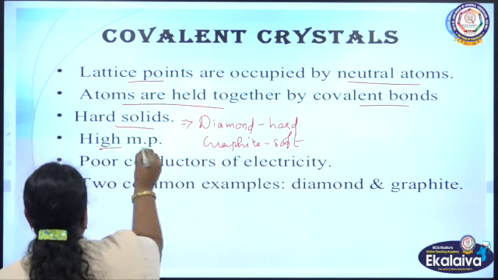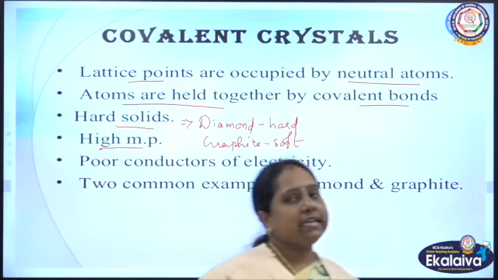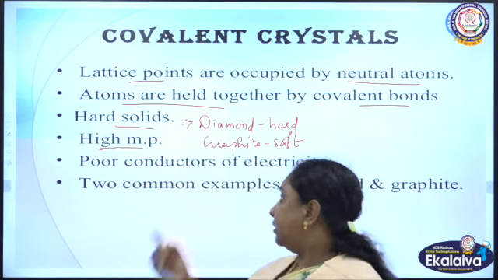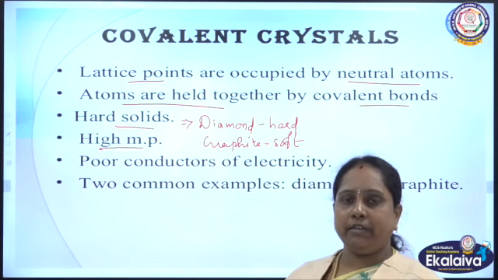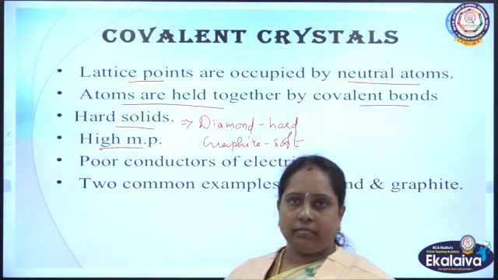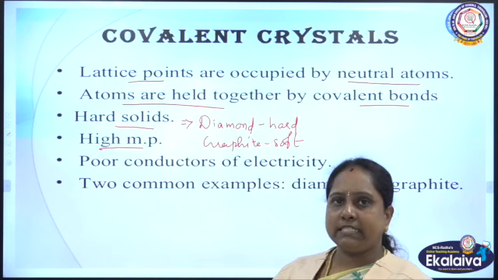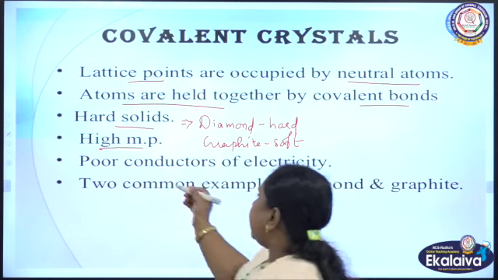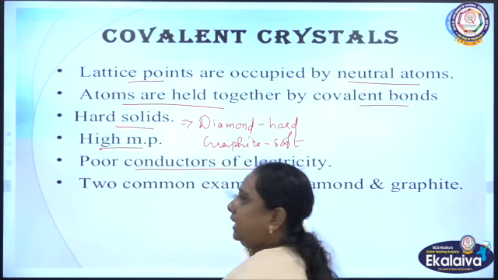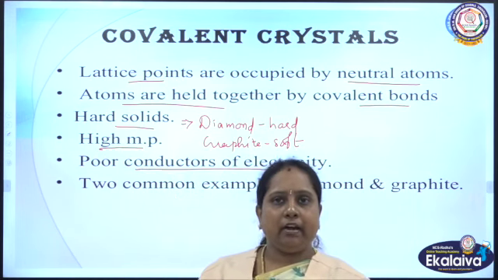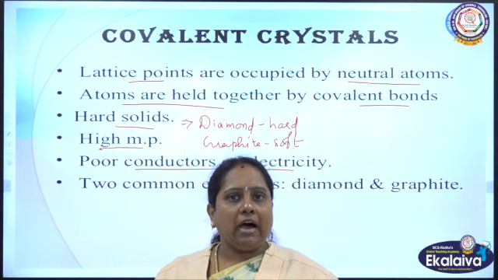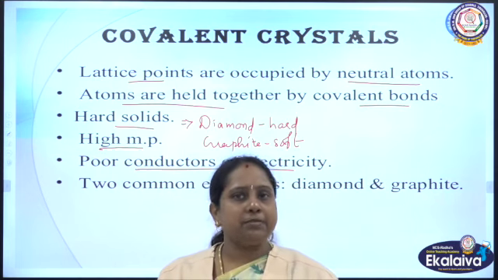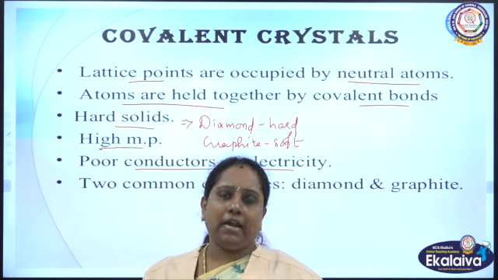And due to the covalent nature and the neutral atoms, they possess a high melting point. Diamond, you know, cannot be brought into the molten state at all. And they are poor conductors of electricity, and of course we know the reason why covalent compounds are poor conductors, because no free ions are present.